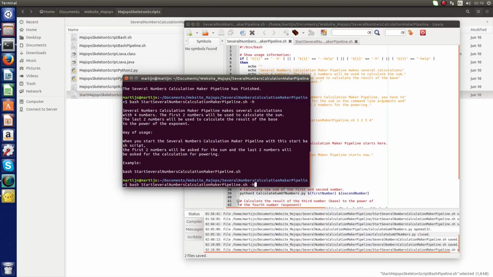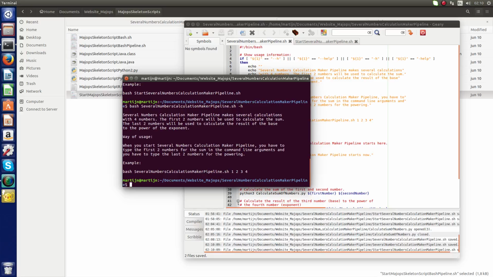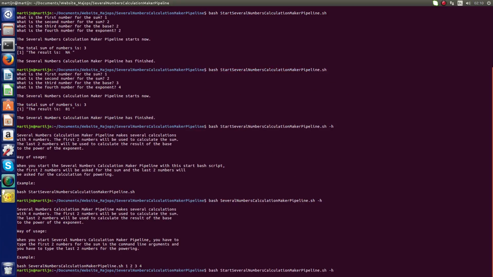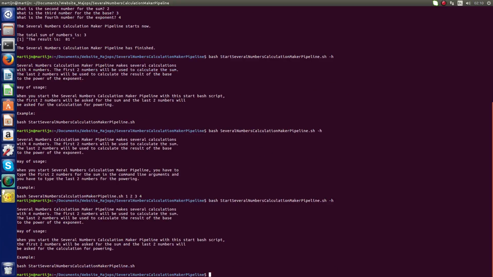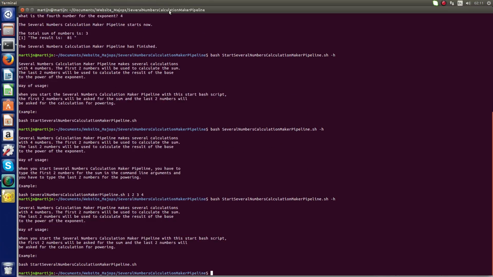And now I will test the show use information of the highway bash script pipeline, several numbers calculation maker pipeline -h, and it also gives the right show use information. But I saw something when I started the show use information of the start bash script. I see that this sentence is very long, but it doesn't matter for now. I think it's good.